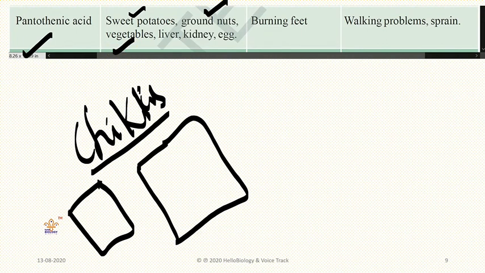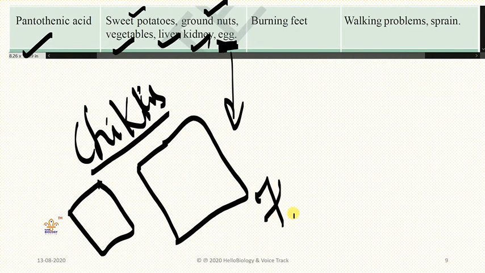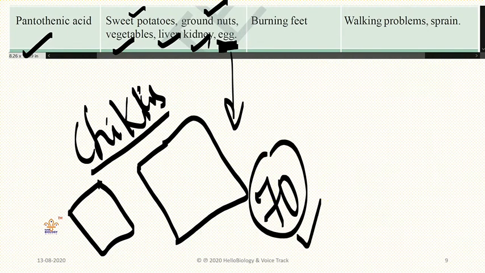And it is present in vegetables. And egg, you can see here again, liver, kidney. So pantothenic acid is present in these. If you are not trying to get all these vegetables, simply if you are addicted to egg, maximum 70% of vitamins are there in your body. You can be very healthy.